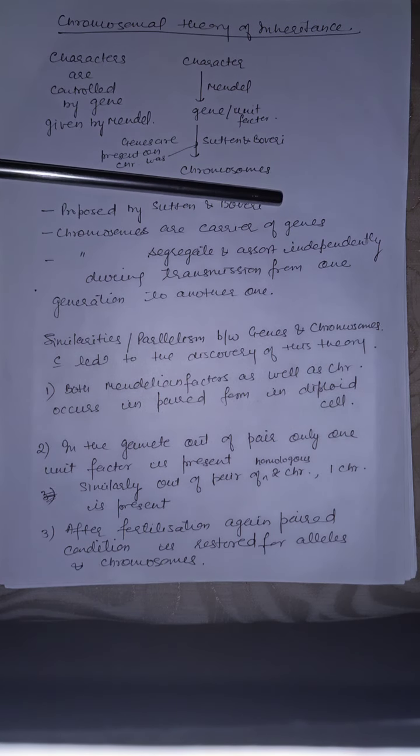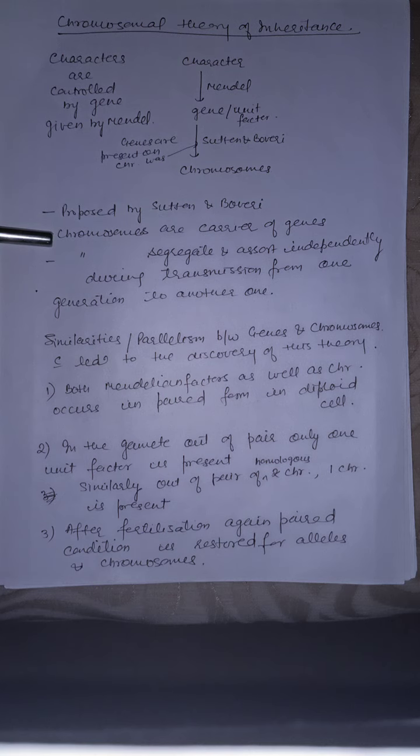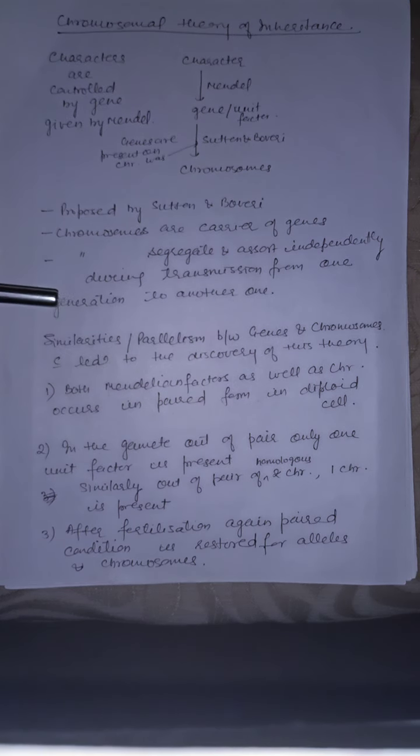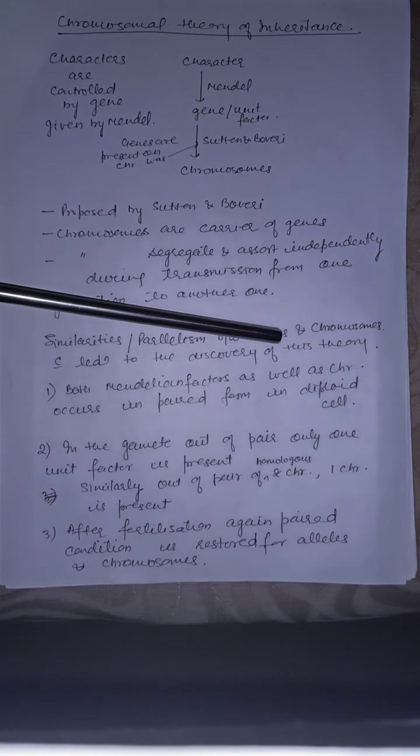Chromosomes are carriers of genes, and these chromosomes segregate and assort independently at the time of gamete formation. What is the similarity or parallelism between genes and chromosomes which led to the discovery of this theory?